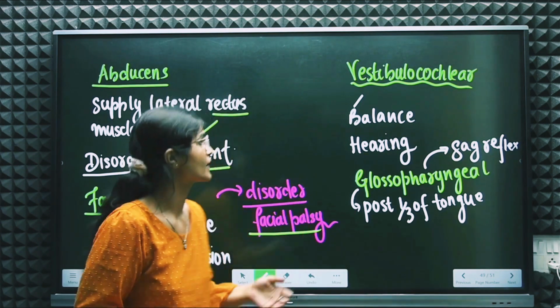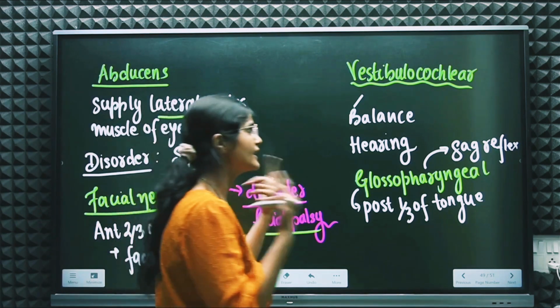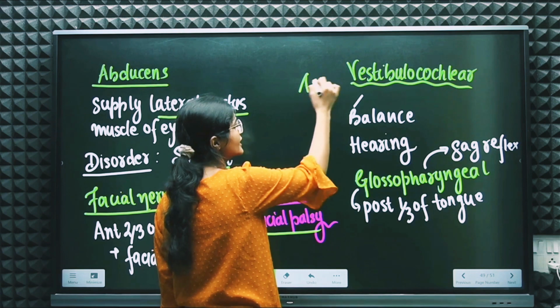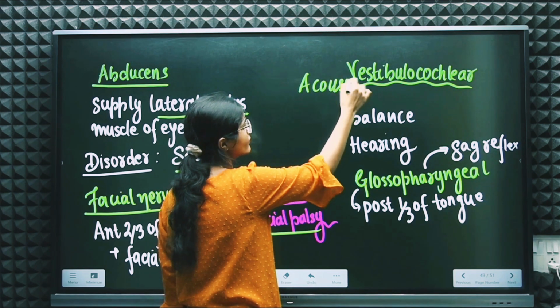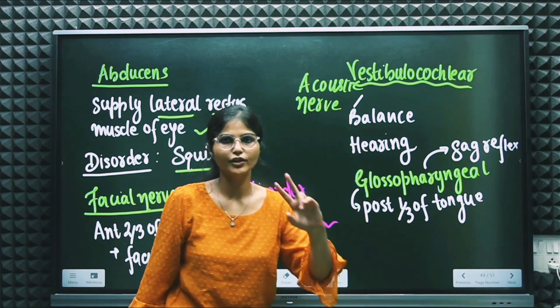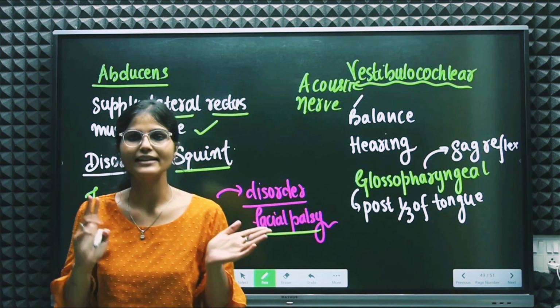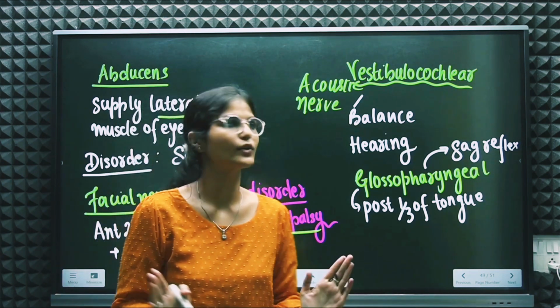and the patient may also suffer from drooping of the face from either side, right? Next is the vestibulocochlear nerve. The other name of the vestibulocochlear nerve is the acoustic nerve, right? It is responsible for balance as well as hearing. These are the functions of our ear, balance and hearing, and this nerve is responsible for them.